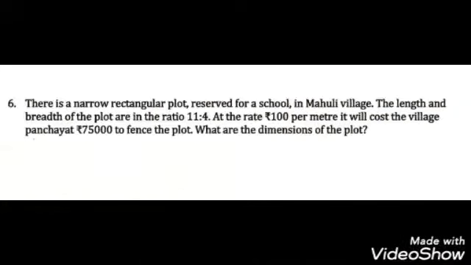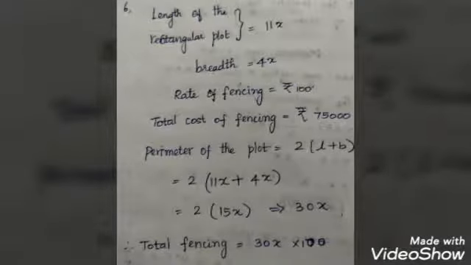There is a narrow rectangular plot reserved for a school in Maholi village. The length and breadth of the plot are in the ratio 11:4. At the rate of rupees 10 per meter, it will cost the village panchayat 75,000 rupees to fence the plot. What are the dimensions of the plot? It's nothing but a rectangular plot. The length and breadth are given in the ratio 11:4. Per meter it costs rupees 100 to put the fence. So totally how much are they spending to put the fence? 75,000. Now they are asking the dimensions. Dimension is nothing but length and breadth.